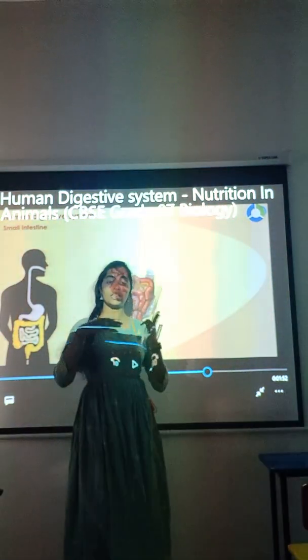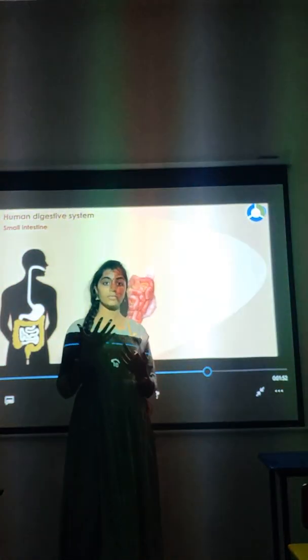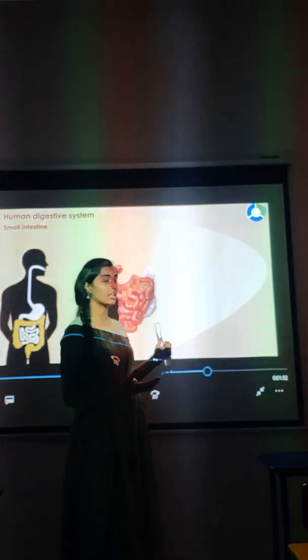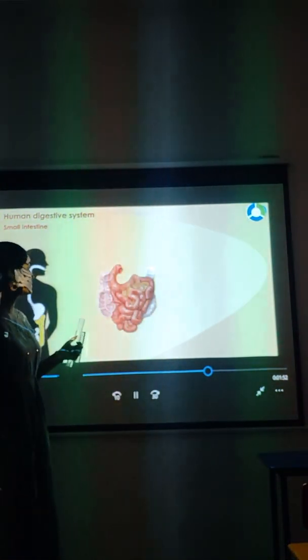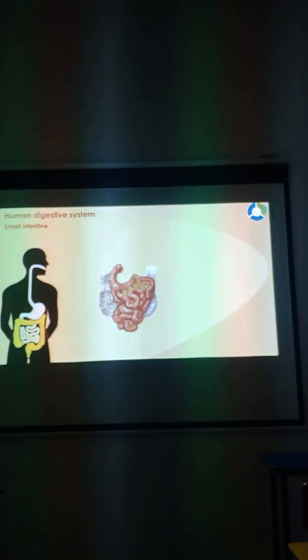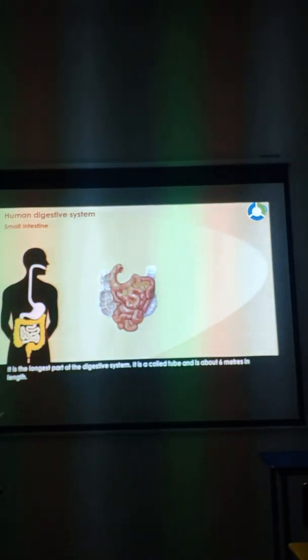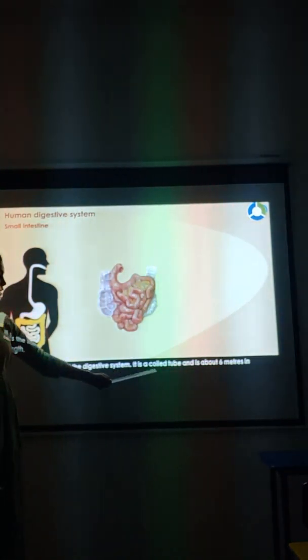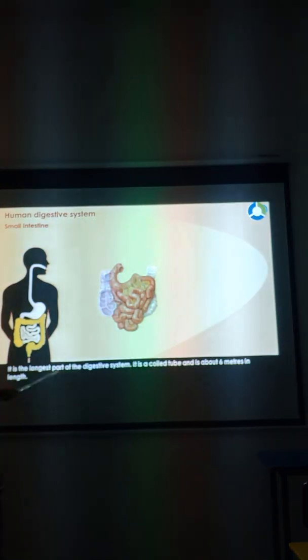Now, once the food is digested, when the food is broken down into smaller pieces, it enters the small intestine. It is the longest part of the digestive system. It is a tube and is 6 meters long.